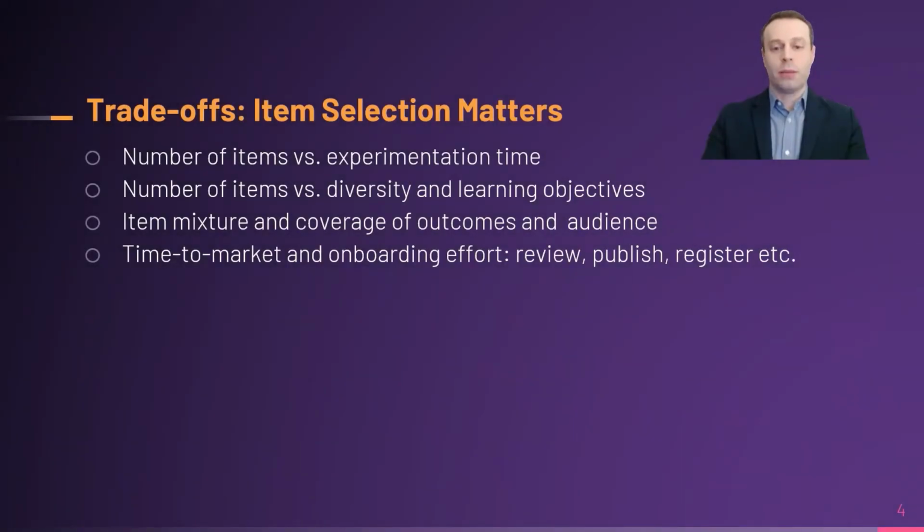We need to be careful about the universe of items because item selection matters a lot. Here are main trade-offs that makes item selection an important problem to study. First of all, the more items we include, the longer the experimentation takes. This incurs unwanted cost in terms of poor customer experience and negative business impact due to missed opportunities. On the other hand, more items lead to more diversity, which is good for learning purposes. With the right mixture of items, we can cover more outcomes and reach out to a larger audience.